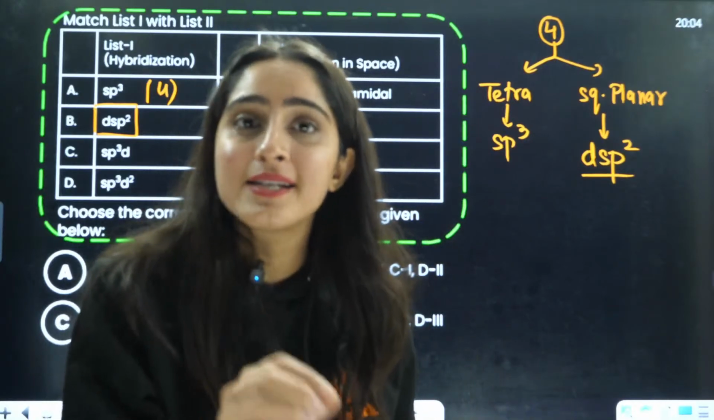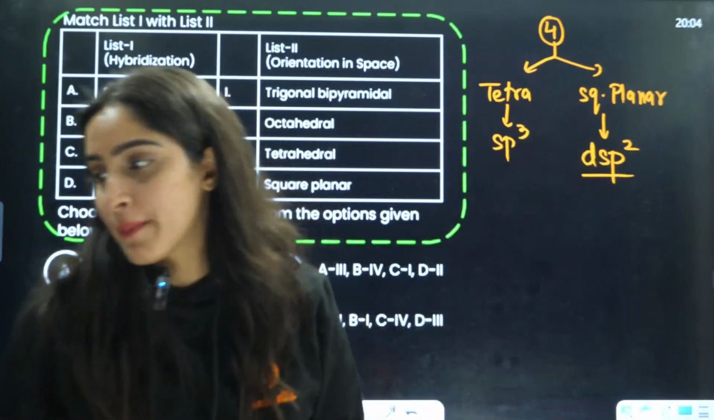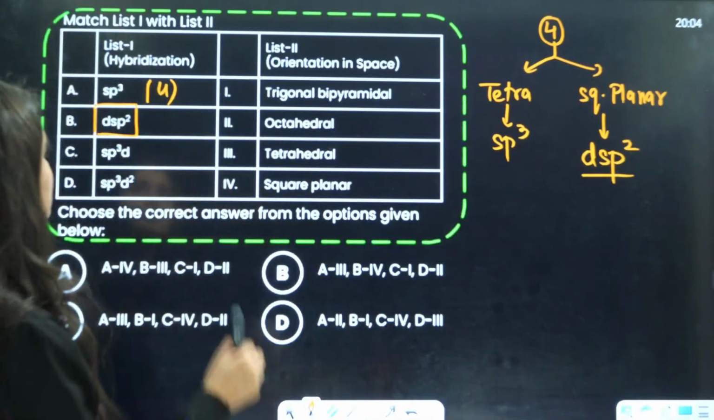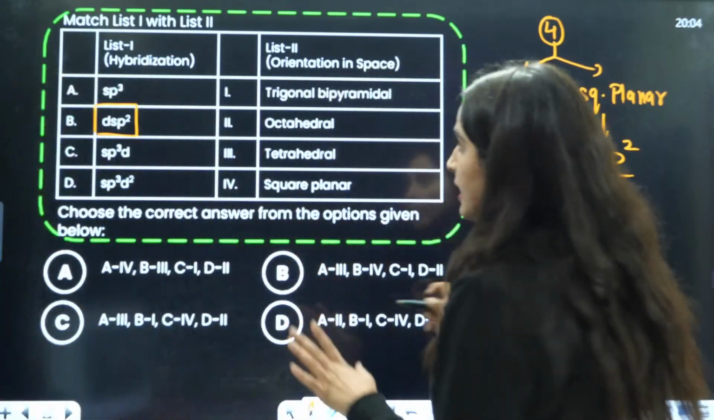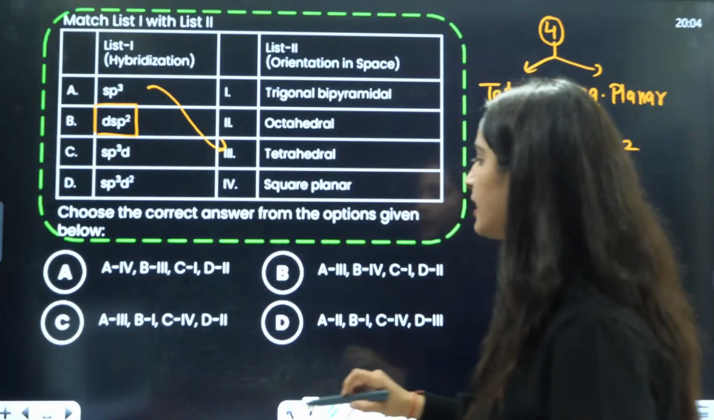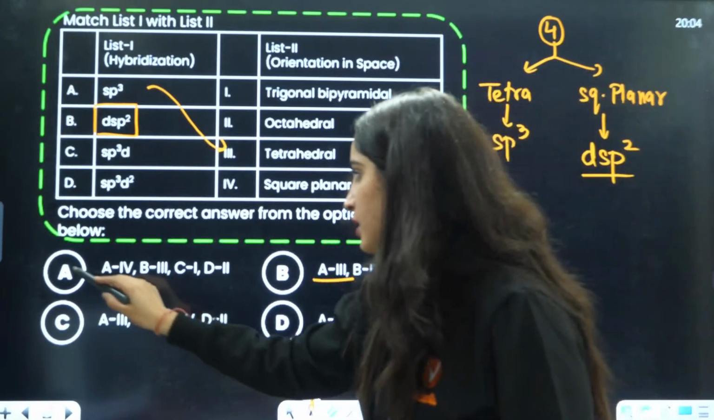That means it is dsp2 hybridized. Okay, so answer is yes. Very good. So B, you are telling the answer. So A is 3. Definitely sp3 means 3. Yes, A is 3, so it is eliminated.